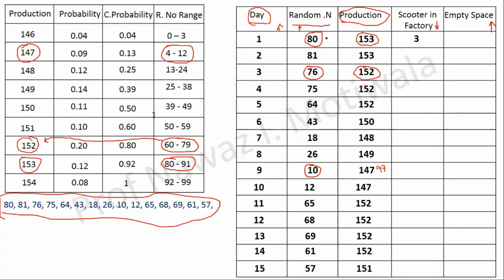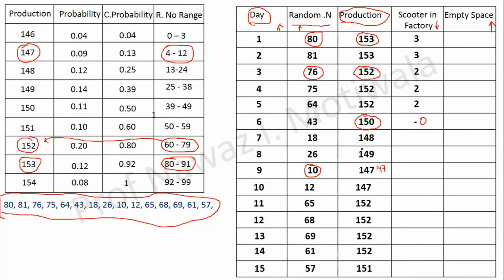Let me first complete this particular column, in which we will find out how many scooters are remaining in the factory. For the second day, again 153 scooters are produced and 150 are gone as supply, so there will be 3 scooters remaining in the factory. Similarly for the third day it will be 2, fourth day 2, fifth day 2, sixth day 0. Why 0? Because the production is 150 and the transportation is also 150. Hence I can put a dash or a 0 here.